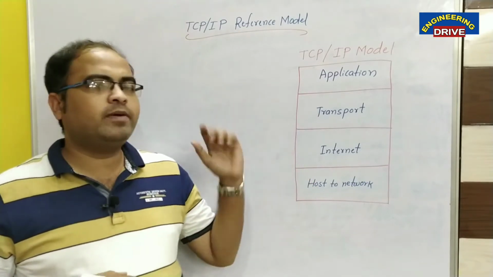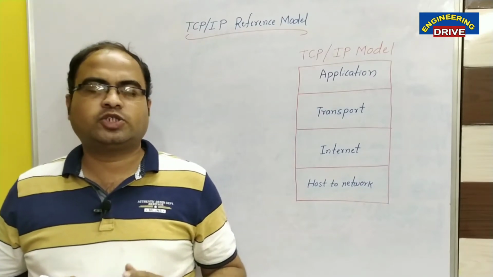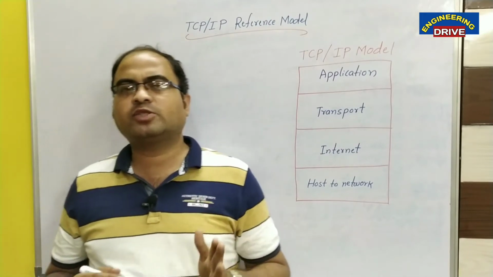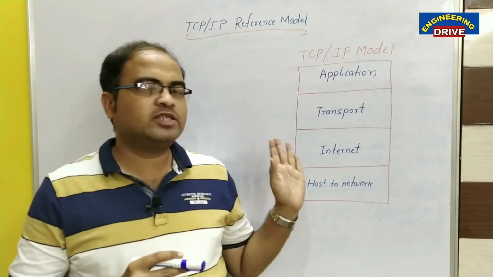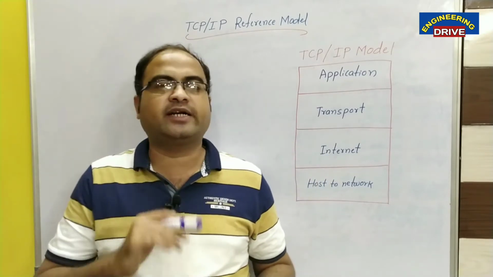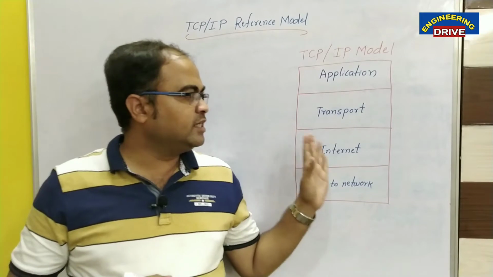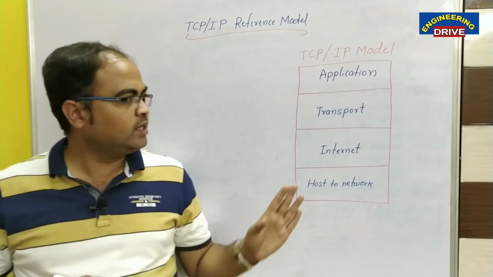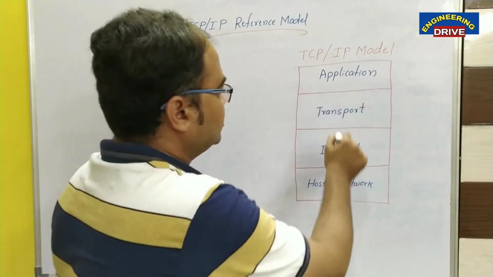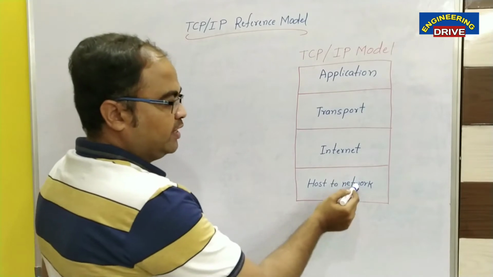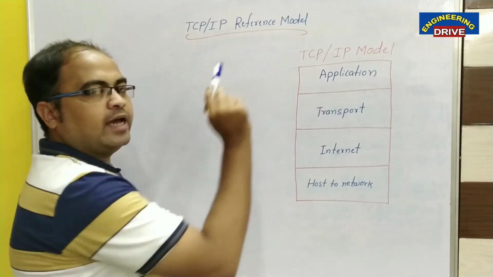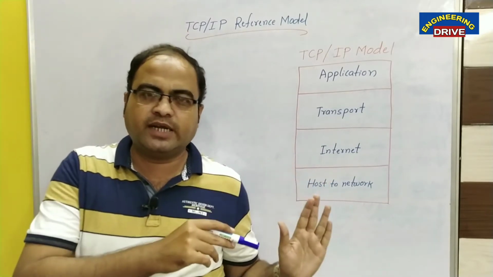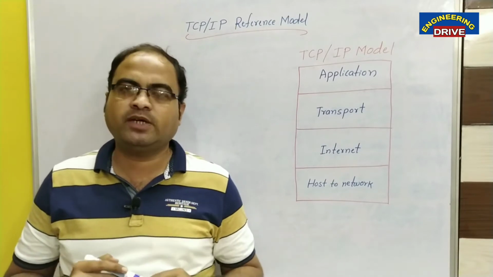Now, the TCP/IP reference model is a shorter reference model, but it is a practical reference model, which means unlike the OSI reference model, which is a hypothetical one, this reference model is a practical one and is used in the internet at present also. In this TCP/IP reference model, we have 4 layers: host to network layer, internet layer, transport layer and application layer. What are the protocols supported by all these layers? I am going to discuss each and everything in today's video.